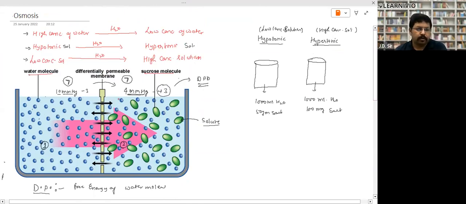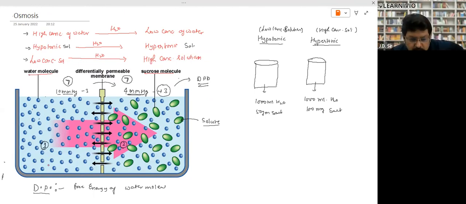Osmosis. Now, what is osmosis? Please try to understand it carefully. Look, there are two tumblers, and in this tumbler there is 1,000 milliliters of water and 50 grams of salt, so it is a low concentration solution.